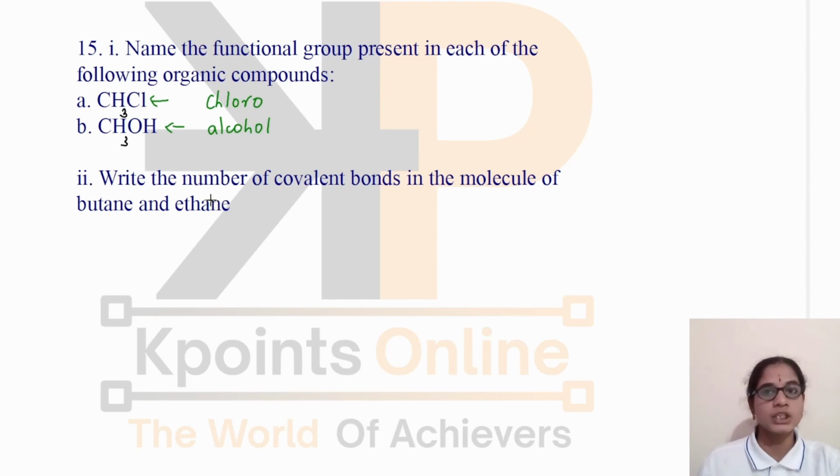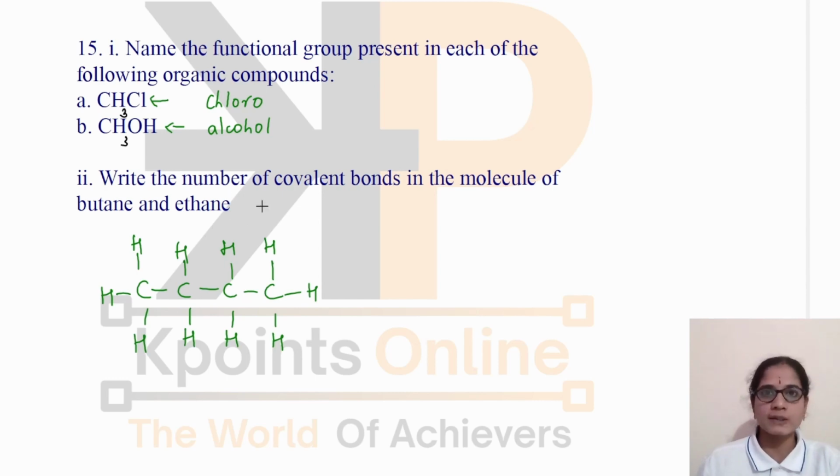And the next question is: write the number of covalent bonds in the molecule of butane and ethane. In order to find the number of covalent bonds, you should know the structures. Let us write the structure of butane here. Butane indicates it consists of 4 carbon atoms. Ane means there is only a single bond between the carbon atoms. This is the structure of butane.